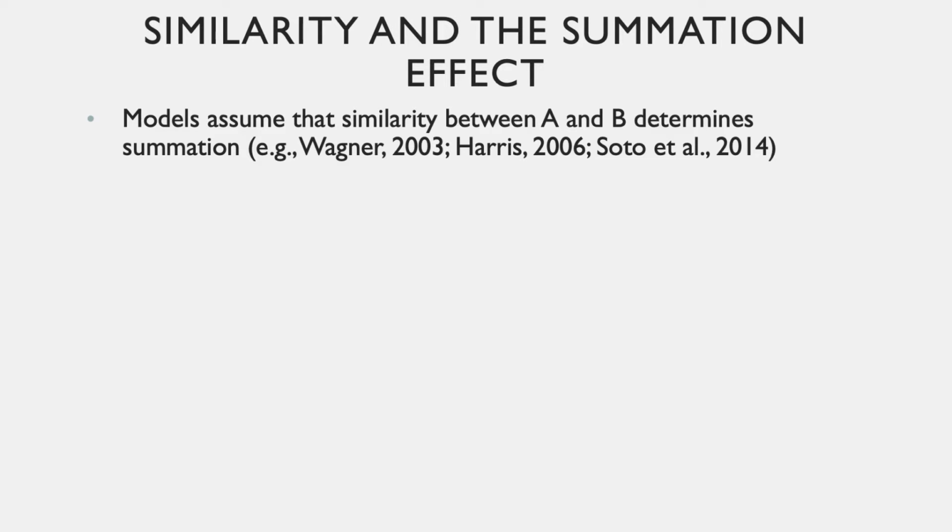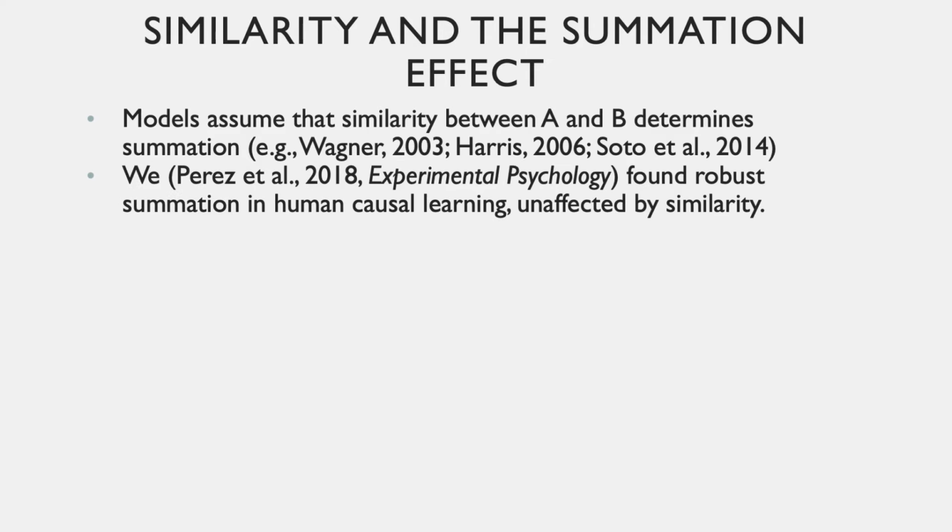Contemporary models of associative learning assume that the similarity between the components A and B plays a key role on whether the level of summation observed is closer to the one predicted by elemental or configural theories. In a recent series of 6 experiments, however, we found no evidence for similarity affecting summation in human causal learning. Instead, we found a consistent summation effect regardless of similarity.